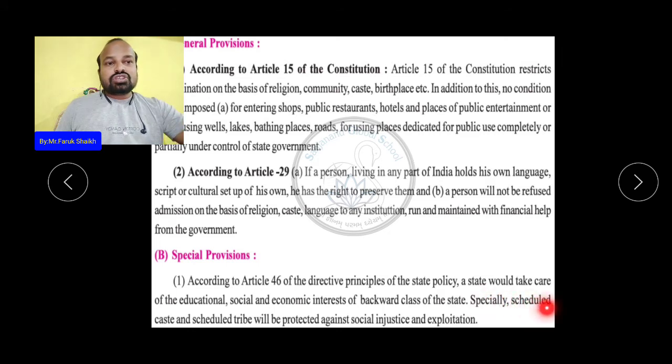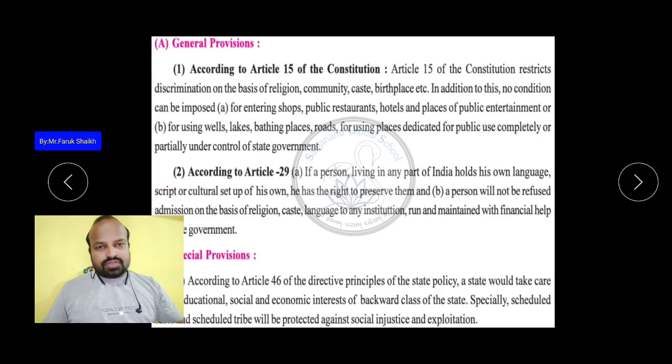Especially scheduled castes and scheduled tribes will be protected against social injustice and exploitation. They can't be discriminated against according to their social status, birthplace, surname, caste, creed, language, color, and also they are not to be exploited. So this provision has been made for the state government. This is called the special provision.